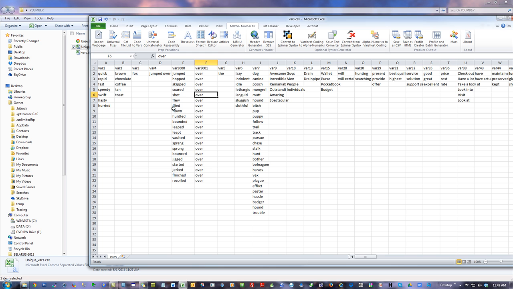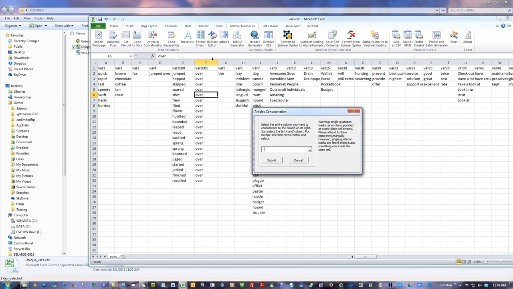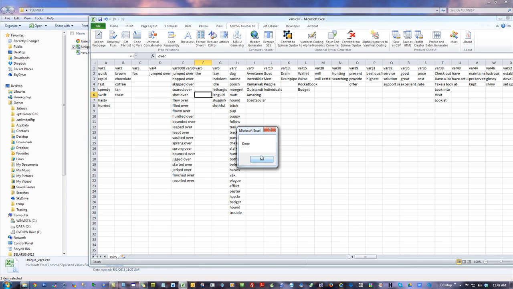That way, MOWG can't randomly choose a or an and then randomly choose one of these, or you're going to get things like a elephant and table. We want cleanliness, right? So watch this. When we hit articles, I can use it like this for anything. See the little black arrow? Highlight any two and hit submit, and it just put it together.